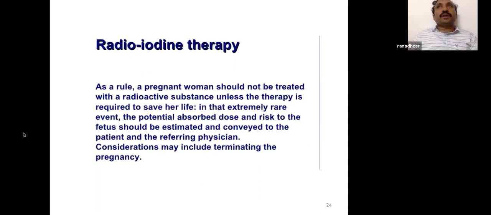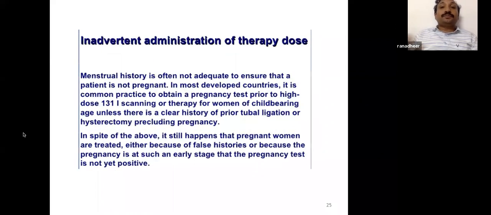It is better not to continue because tomorrow, if everything goes well, everyone will be happy. But if the child has lifelong mental retardation, you will also feel guilty, and the parents also will feel guilty, and they will be helpless. So menstrual history is often inadequate. Even though every time we do a urine pregnancy test, sometimes if they had coitus 2 days before taking radioiodine, they come up with pregnancy. We ask to terminate because